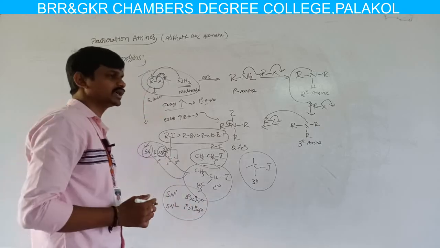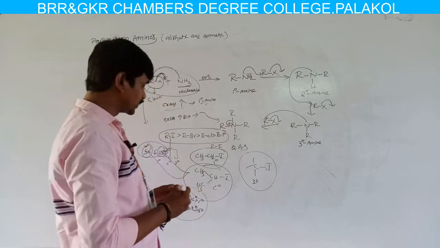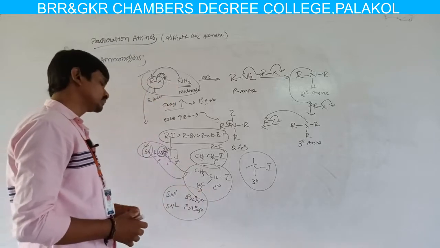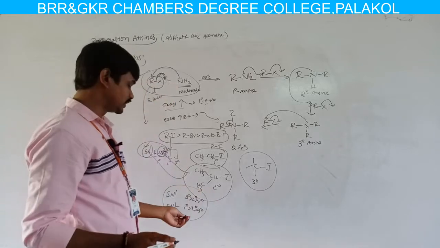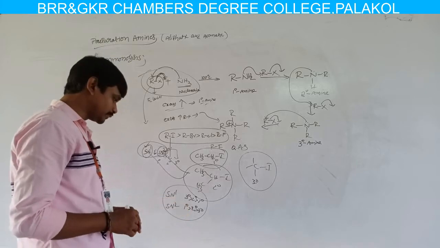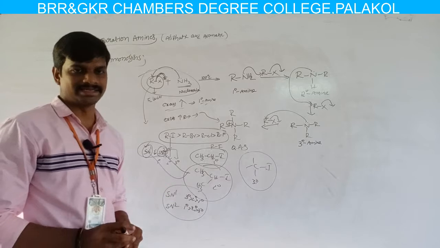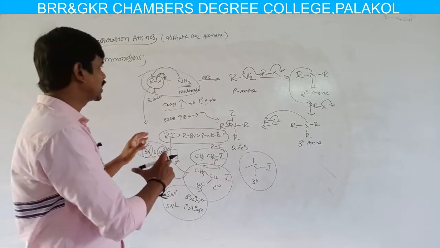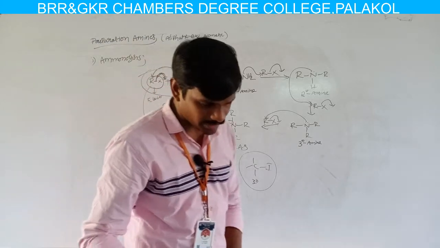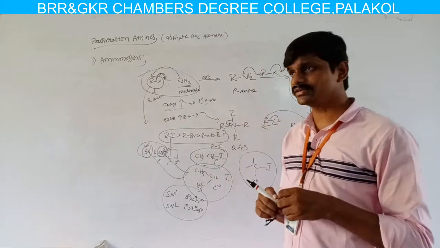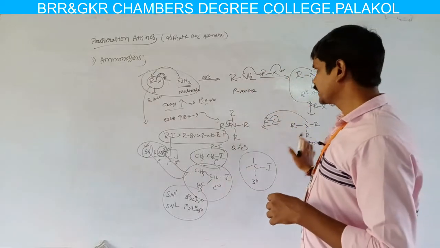That means the rate of reaction is more for tertiary if the chemical reaction proceeds through SN1. The reactivity of primary alkyl halide is more in the SN2 reaction mechanism. Here, what is the main drawback of the ammonolysis reaction? The main drawback is that we can get a mixture of products.